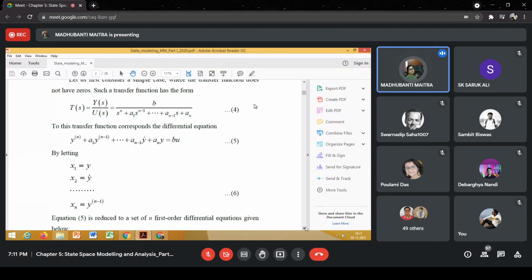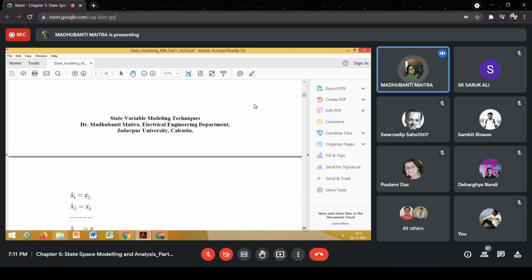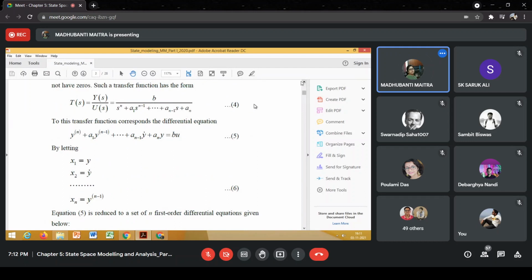So in this way we get our nth first order differential equation, which is given by xn dot is equal to minus an x1 minus an minus 1 x2 minus an minus 2 x3 dot dot dot minus a1 xn plus this term bu.